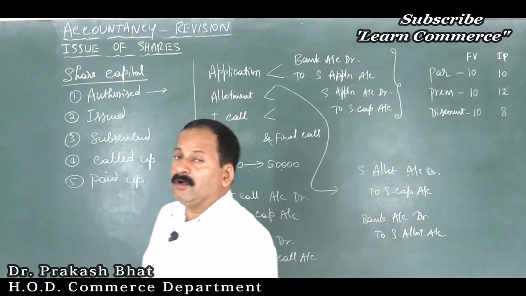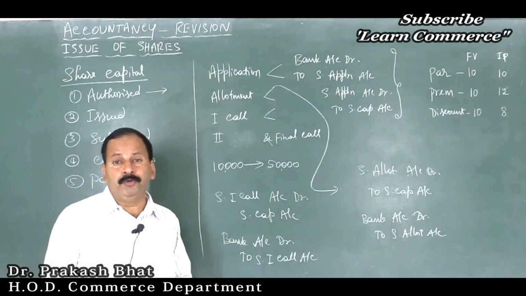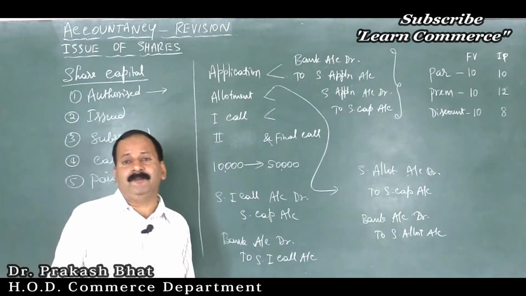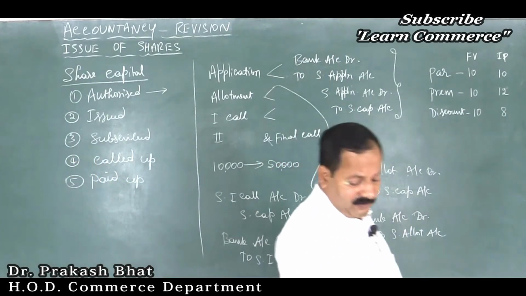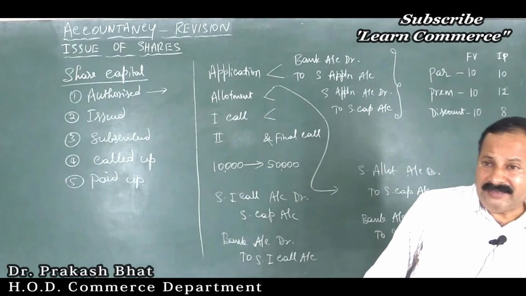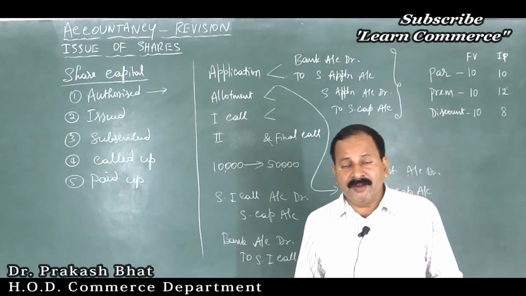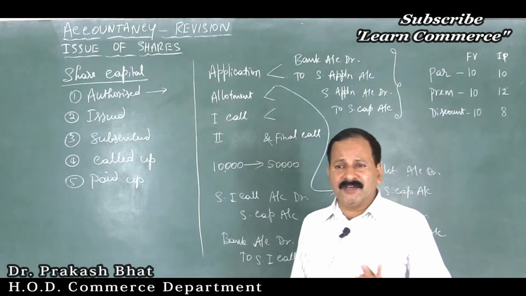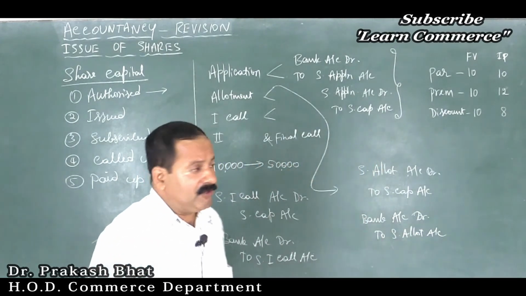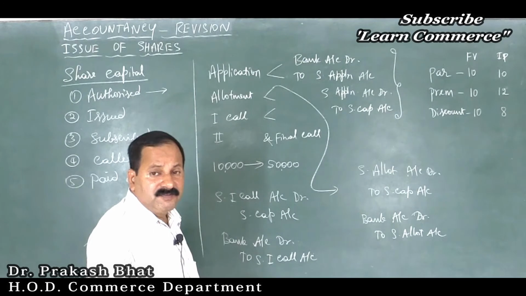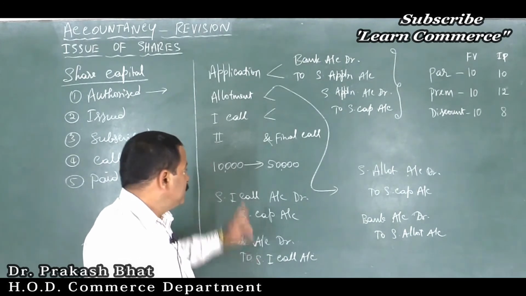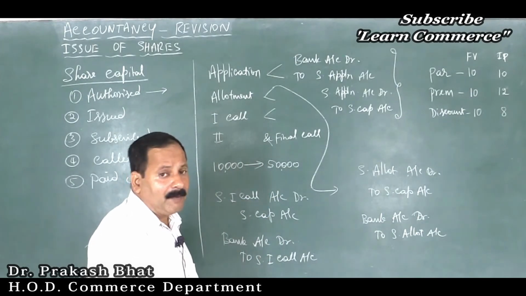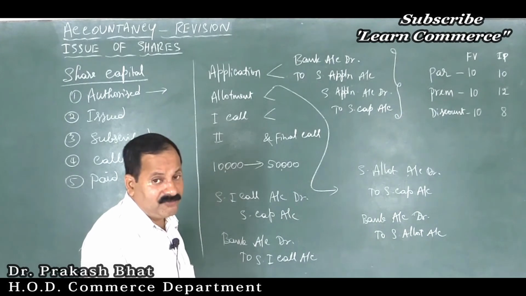Undersubscription is the reverse. The company is not that strong, or it is a new company which is not known to the public. So there will be some sort of hesitation by the investors whether to invest in this company or not. Or the company is just earning normal profits, or in 1 year the company has earned profit and next year there is loss. Such companies which are not fundamentally strong, their shares will not be oversubscribed. Sometimes they will be undersubscribed. That is, if the company is going to issue 10,000 shares, there may be demand for only 9,000 shares from the public. That is called undersubscription of shares.